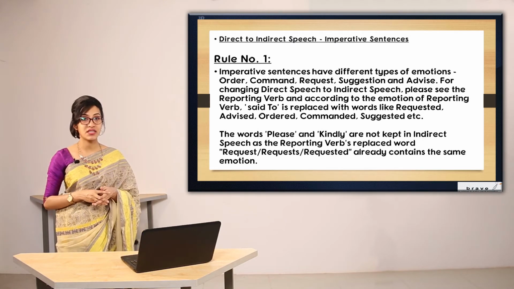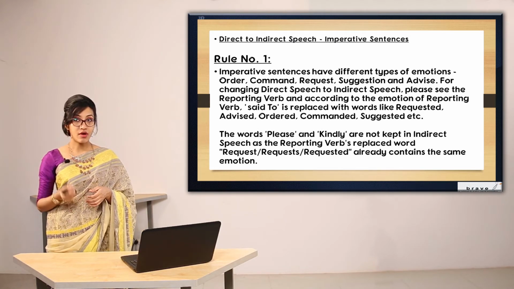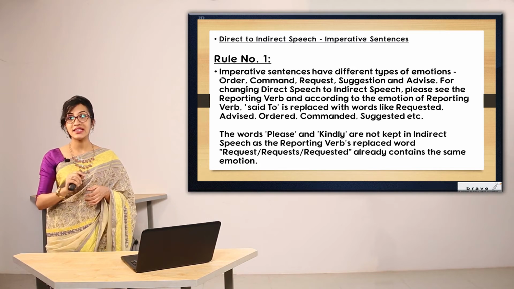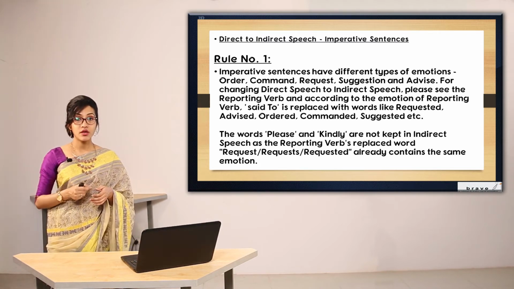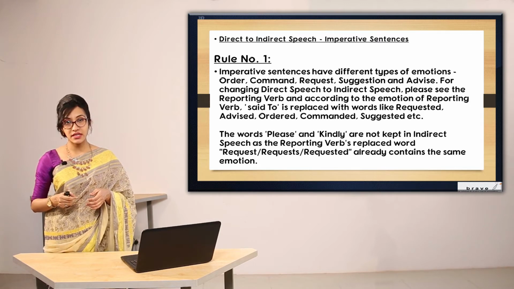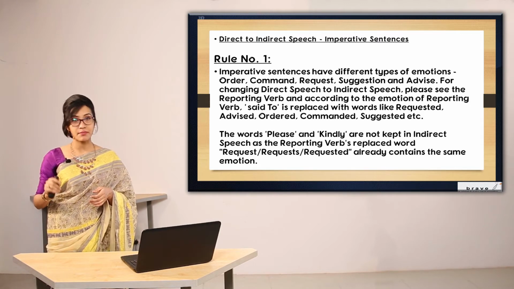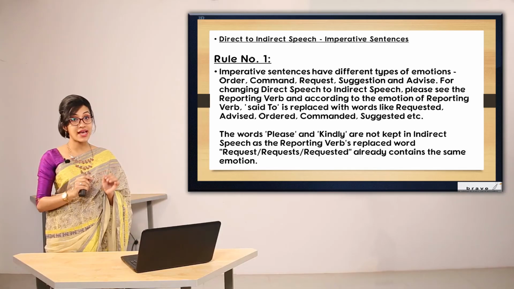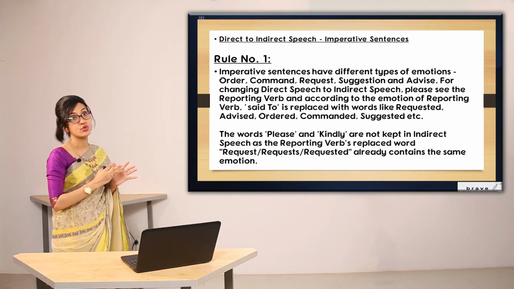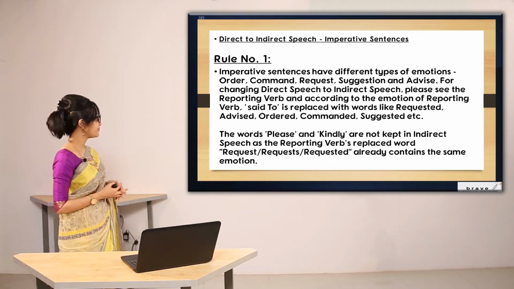For example, if I say, please help me, you have to understand that this is a request. This is not an order. But if I say, do it immediately, this cannot be a request, because there is a tone of order here. So you have to identify the tone or the mood of the sentence at first.